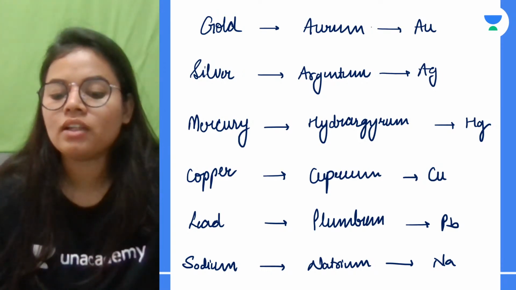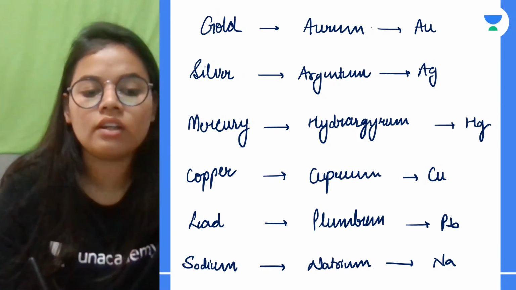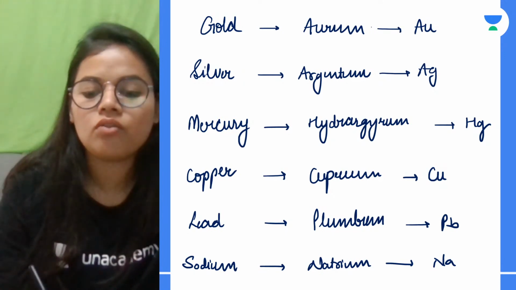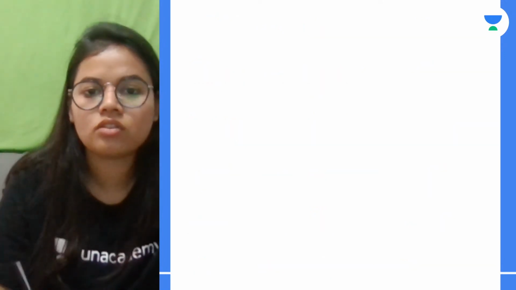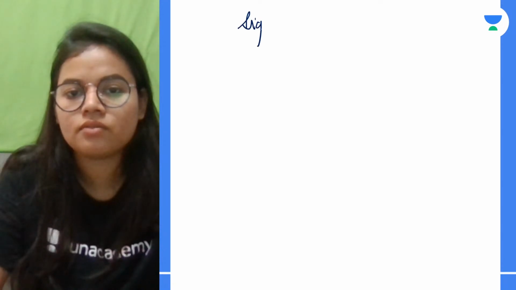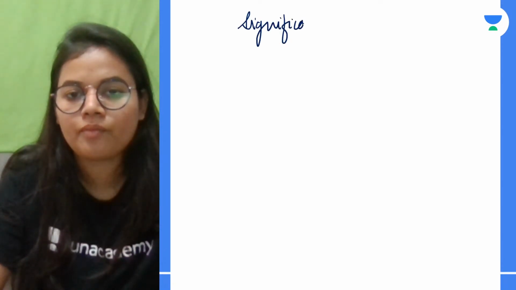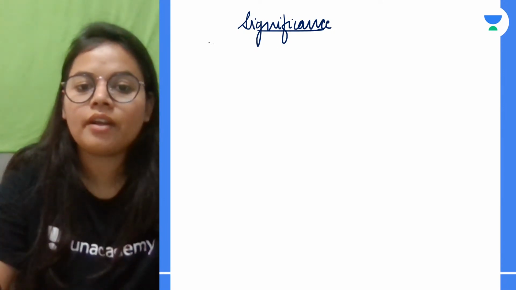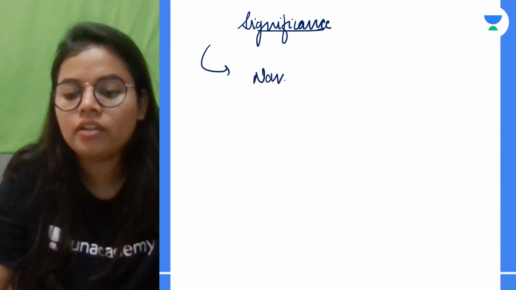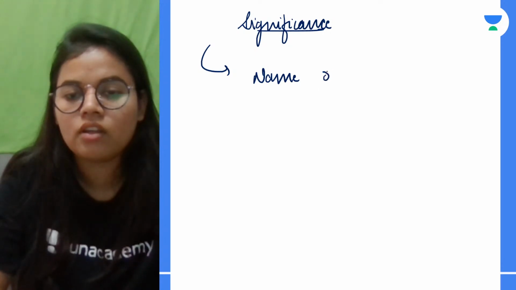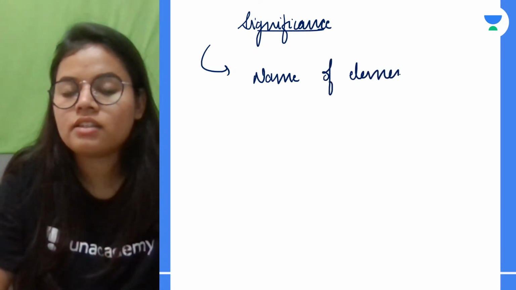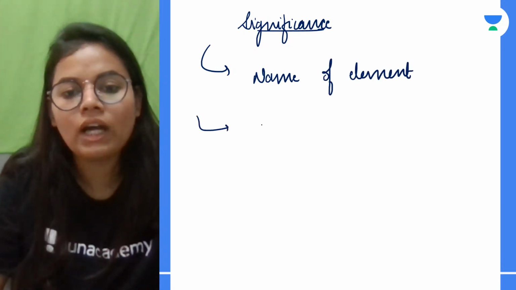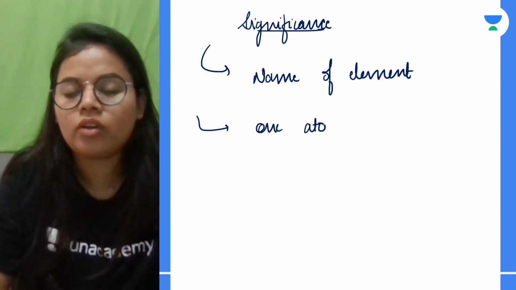Now comes the question: what is the significance of the symbol? If I talk about significance, first of all it represents the name of the element. Next, it represents one atom of the element.